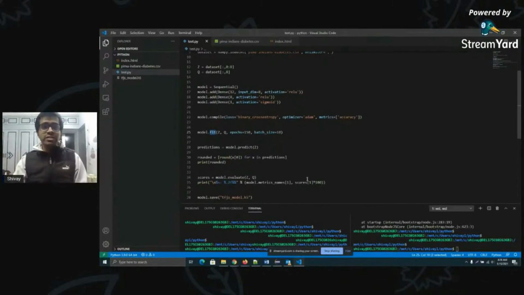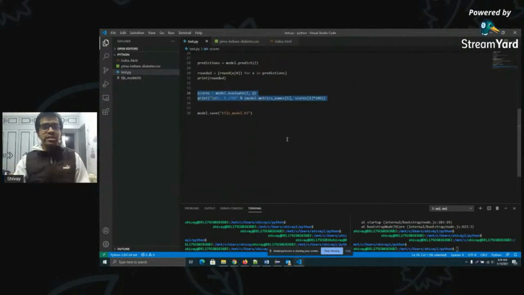For example, in lines 34 and 35, I'm just taking out the prediction of my machine learning model. The most important thing to notice now is this model.save. model.save is a Keras-based implementation that helps you save your model. I've given it, for example, the tfjs_model.h5 file name, which means I'm saving it in .h5 format. Since I have a Keras-based model, I'll be utilizing the .h5 format.